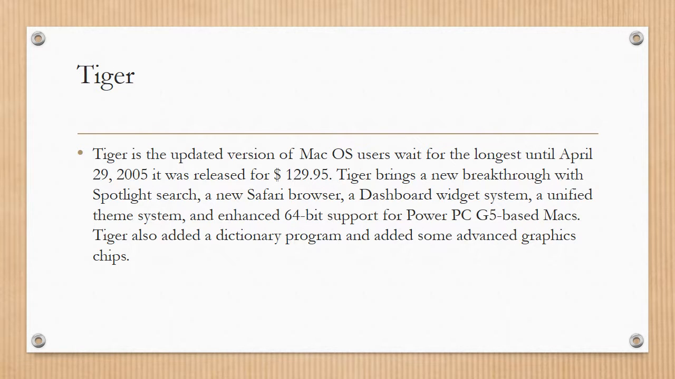Tiger is an updated version that Mac OS users waited for the longest, until April 29, 2005. It was released for $129.95. Tiger brings new breakthroughs with Spotlight search, a new Safari browser, a Dashboard widget system, a unified theme system, and enhanced 64-bit support for PowerPC G5-based Macs. Tiger also added a dictionary program and some advanced graphics chips.